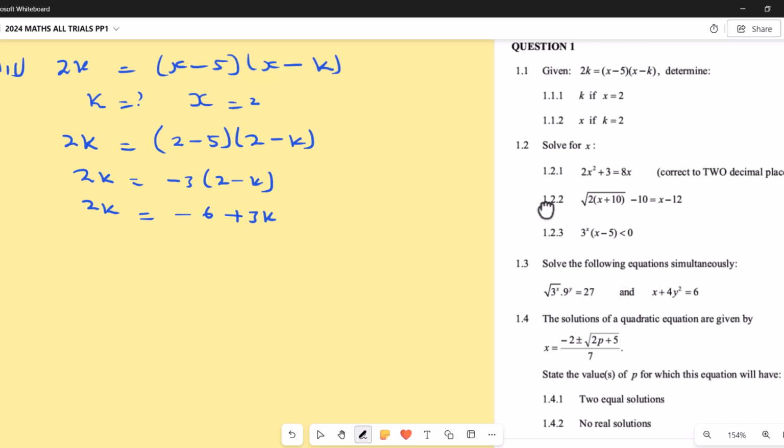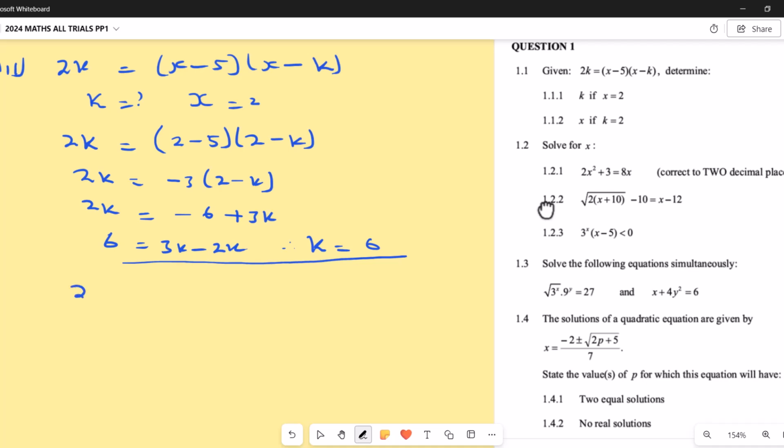So the 3k becomes negative this side. I'm bringing the 6 in to make it positive 6 this side, equals to 3k minus 2k. So therefore, my k equals to 6. That's my answer, k equals to 6. Okay, next question here. They say determine x if k is 2. So now, what is k? I'm going to put it as 2.